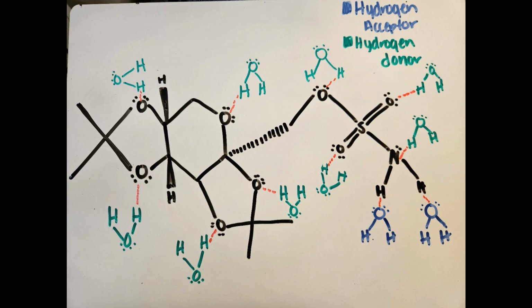Here I've drawn my molecule, Topamax, and this demonstrates how the molecule forms hydrogen bonds with water. I color-coded them so you can see the blue ones are hydrogen acceptors, and this is where the oxygen in water is bonding with the hydrogen from the molecule. And in the green ones, we have the hydrogens from water bonding with oxygens or nitrogen from the molecule.